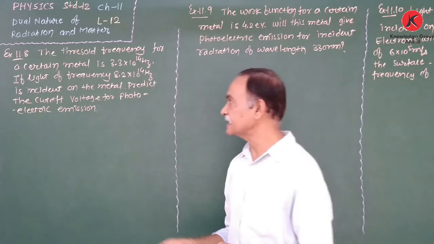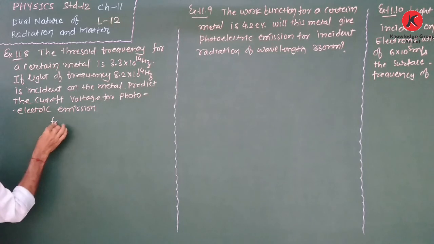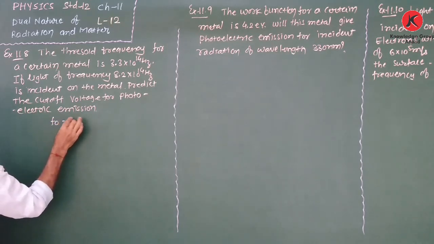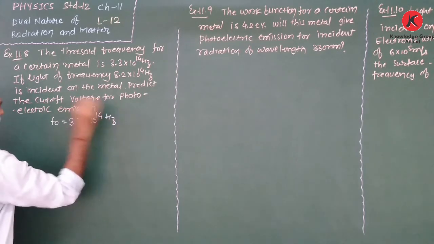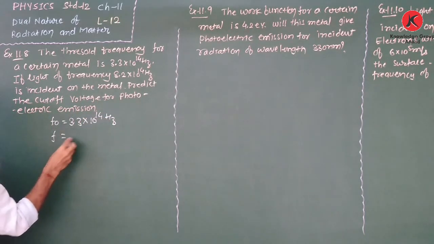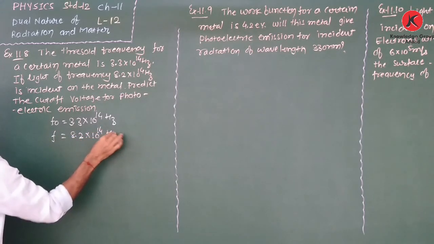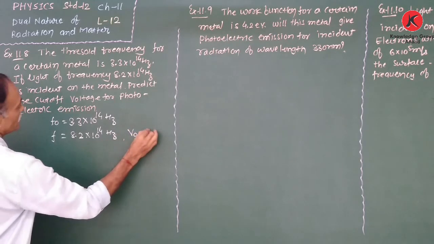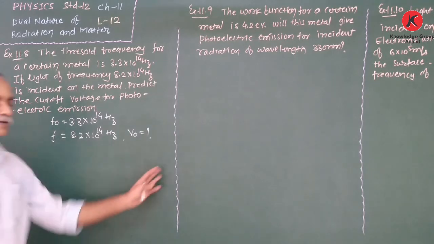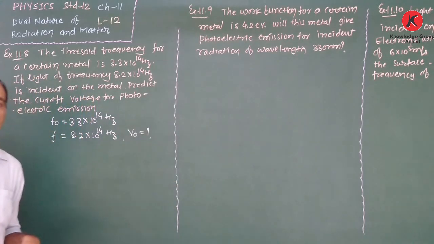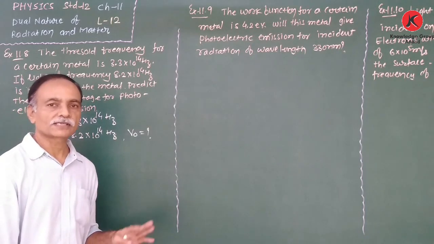Now here, whatever the data is given, first the threshold frequency, that is denoted by f0. f0 is 3.3 × 10^14 Hz. And the frequency of the light f is given as 8.2 × 10^14 Hz. We have to find out the V0, that means the cutoff voltage or the stopping potential. Now we know the equation of photoelectric effect, or Einstein's equation for the photoelectric effect.